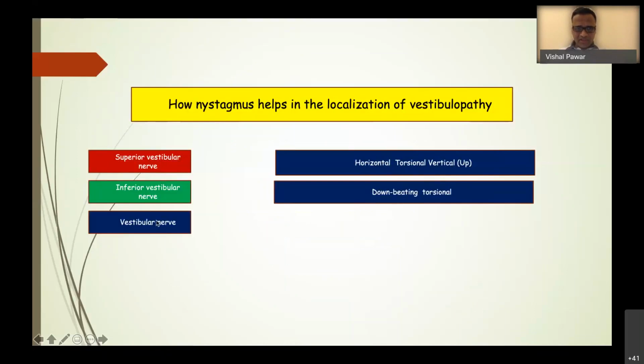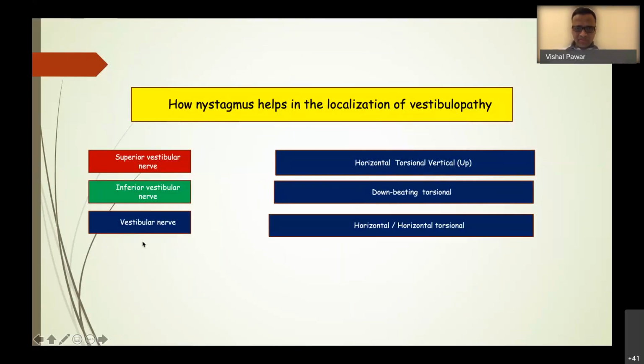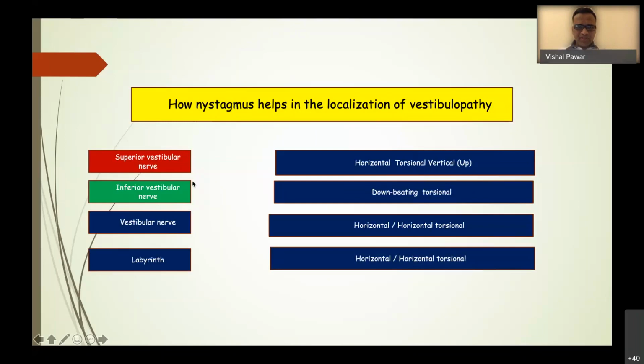In vestibular nerve proper or labyrinthine involvement, the patient will have horizontal or horizontal torsional nystagmus. Okay, so this patient was not fitting into any of these patterns. The pure torsional component was predominant, and without fixation, the patient had all three components.